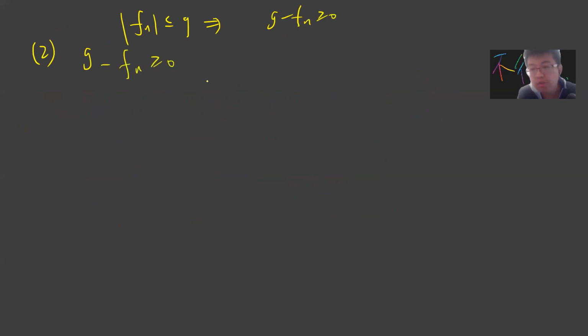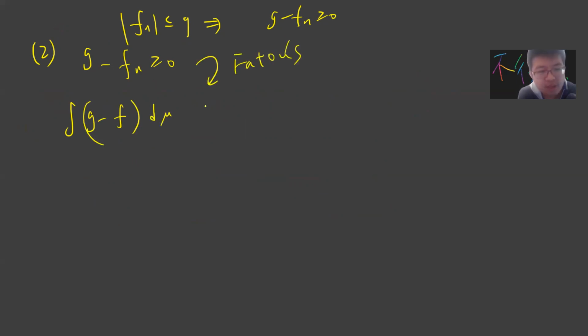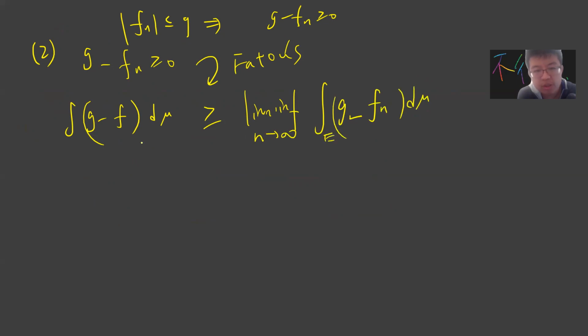And let's say the second step. Your Fn is bounded by G, which says that G minus Fn is also greater than 0. So you can use Fatou's lemma a second time. So you get the integral of G minus F d mu, by Fatou's lemma, greater or equal to the limit inf as n goes to infinity of the integral of G minus Fn d mu on E.